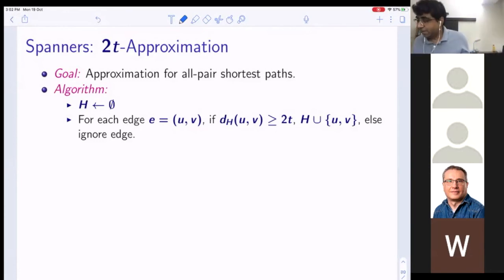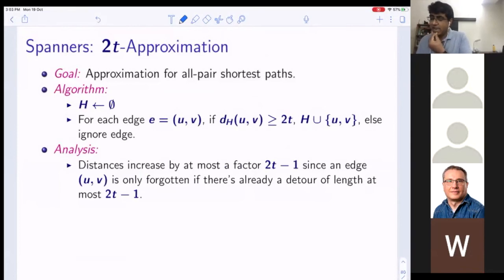Okay. And if this happens, what is the analysis? Distance increases by at most a factor 2T minus 1. Why? Because look, you are going to forget an edge if and only if there is a detour of length at most 2T minus 1, right? So it is clear that what we are going to get is a 2T approximation, or in fact a 2T minus 1 approximation, right? Because you are going to forget an edge only if there is a path of length at most 2T minus 1 in my already stored spanner. Am I right? So in terms of approximation, there is no issue.